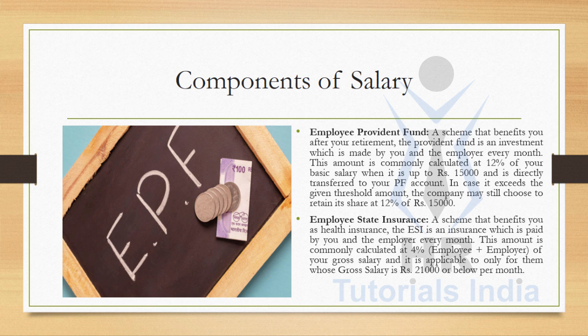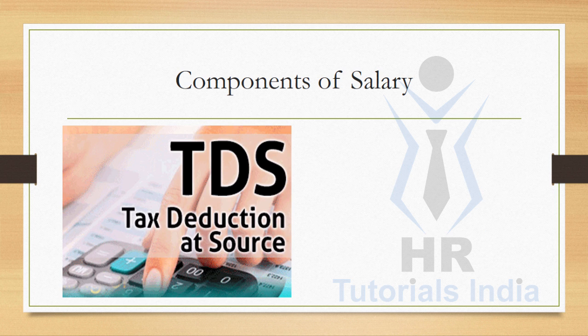The ESI is an insurance which is paid by an employee and the employer every month. This amount is commonly calculated at 4%, which is a combination of employee and employer contributions on the employee's gross salary, and is applicable only for those whose gross salary is 21,000 or less each month. ESI is a government health insurance policy for employees whose monthly gross salary is 21,000 or below.